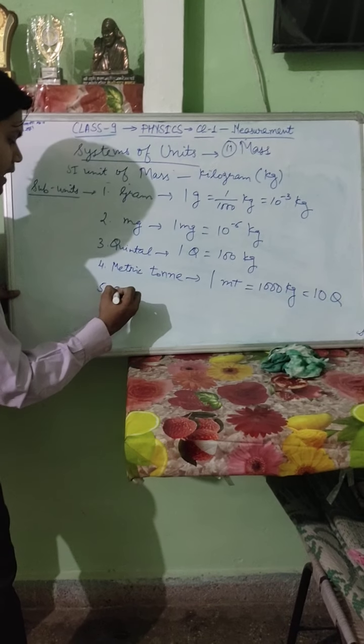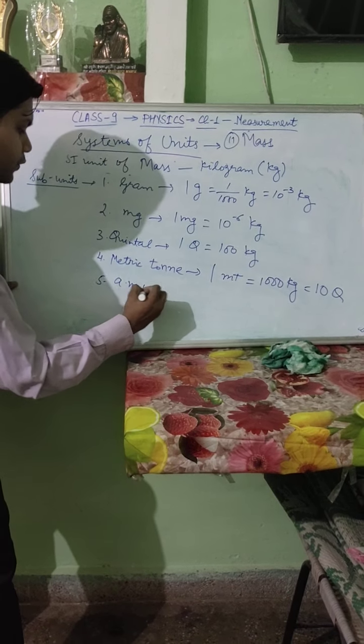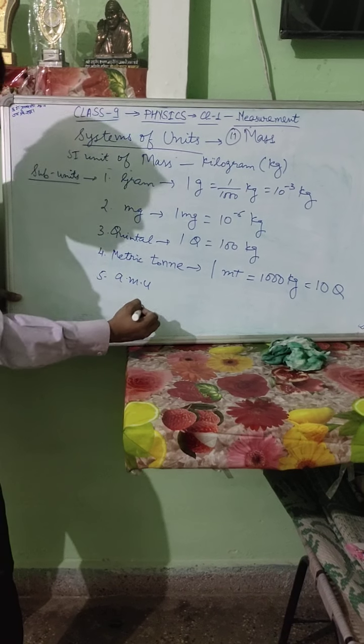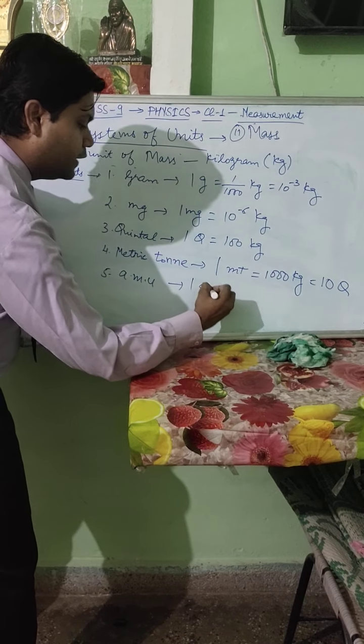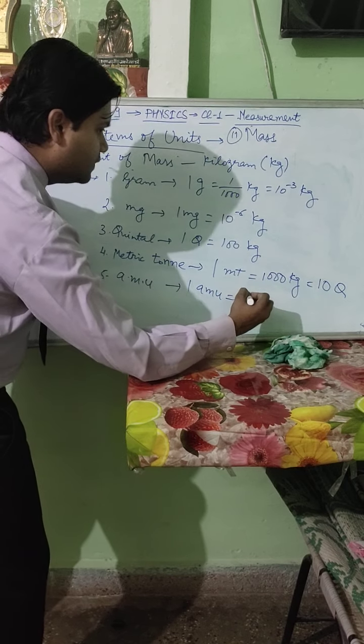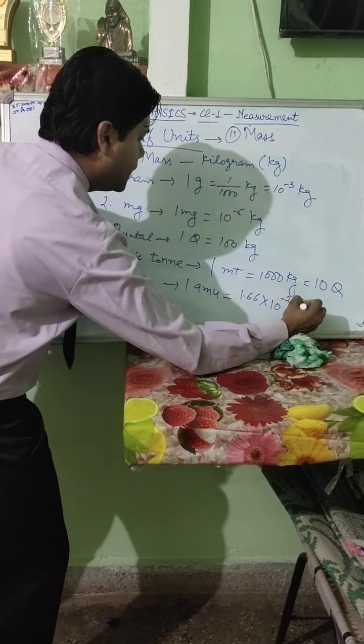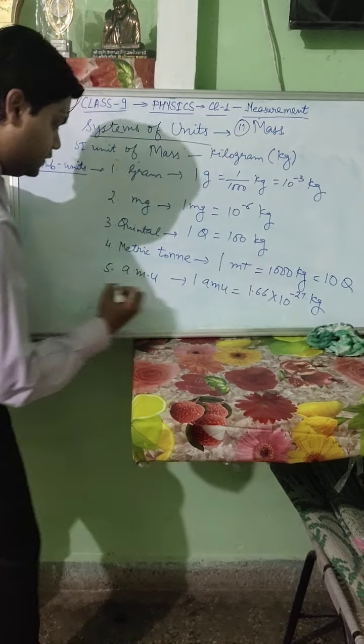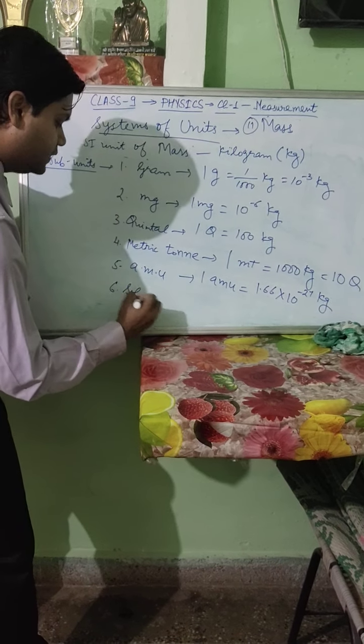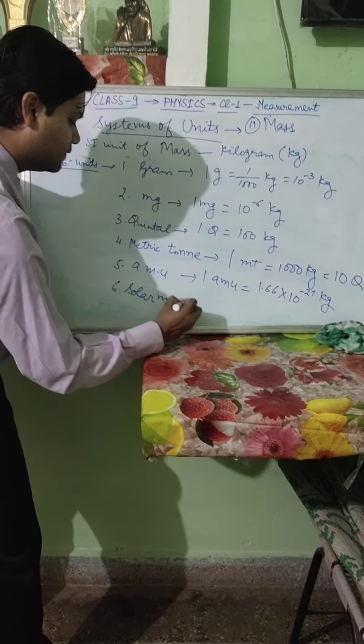Next unit is AMU, atomic mass unit. So 1 atomic mass unit equals 1.66 into 10 to the power minus 27 kg.